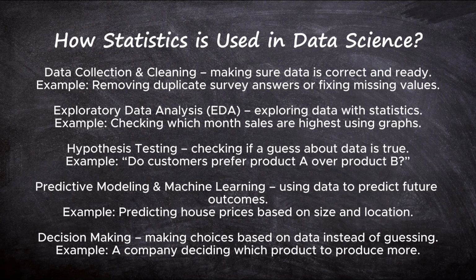Predictive modeling and machine learning, using data to predict future outcomes. For example, predicting house prices based on size and location. Decision making, making choices based on data instead of guessing. For example, a company deciding which product to produce more.